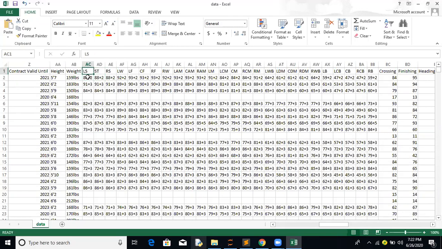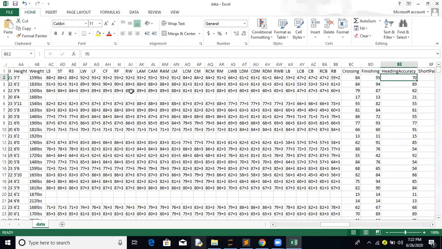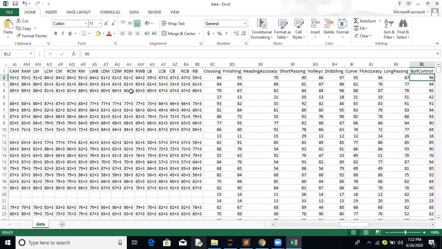Similarly, for left striker, right striker, left winger. So basically here, a different matrix is given for a particular player for different other positions. Okay, now coming back to the next features available.